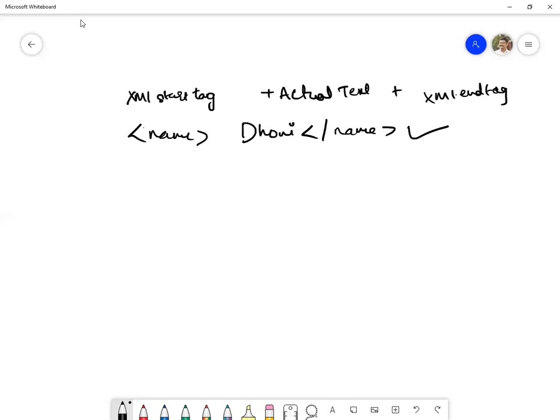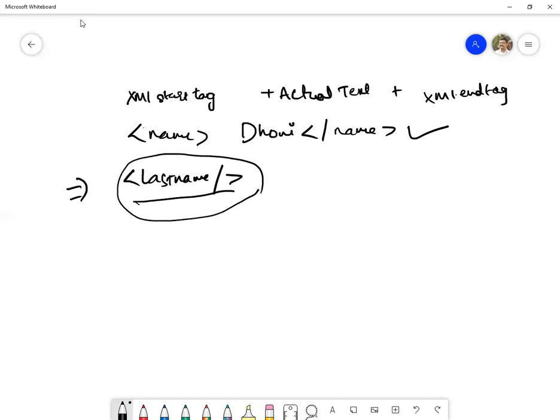These are called elements, XML elements. Now there are other types of elements also possible. Let us say last name followed by a slash. What do you mean by this? This is an empty element. These types of elements are also possible in XML. If they don't have any values, then it can be denoted something like this.